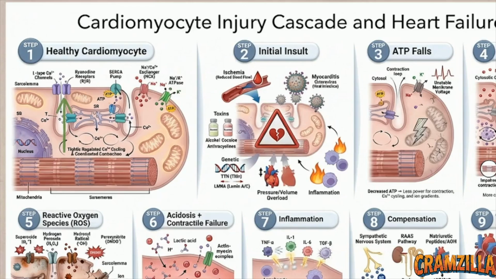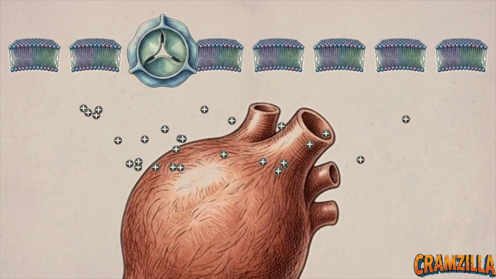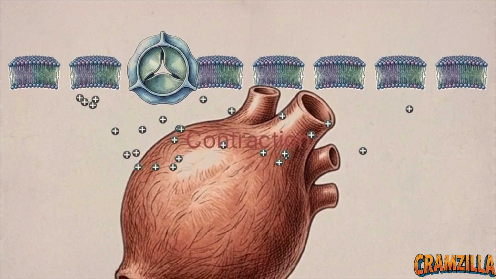Notice the tightly coordinated structures along the outer membrane and the internal sarcoplasmic reticulum, or SR, that govern electrical excitability and muscle contraction. During a normal heartbeat, electrical depolarization opens L-type calcium channels. A small amount of calcium enters the cell, triggering a massive release of calcium from the internal SR storage through the ryanodine receptors. This sudden flood of calcium forces the muscle to contract.